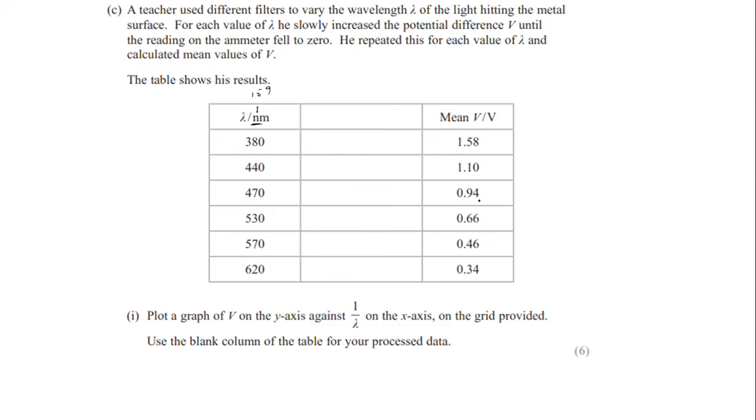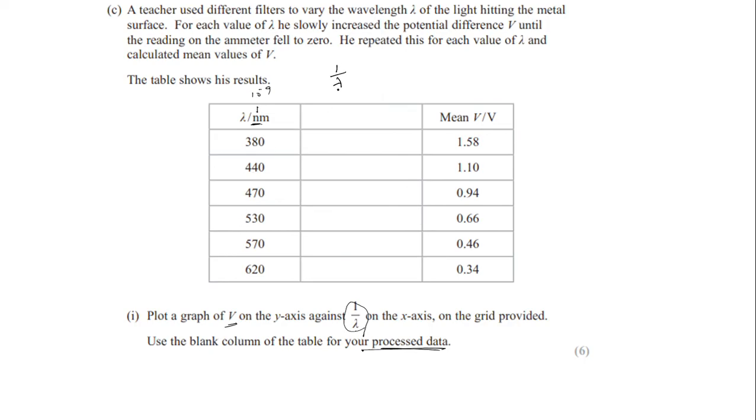And mean value of V. Plot a graph of V on the y-axis against 1 upon lambda on the x-axis on the grid provided. Use the blank column of the table for your processed data. Processed data means, because we need to plot a graph of V against 1 upon lambda, in the table we have lambda and V, but we don't have 1 upon lambda. That's why they give you the middle column to calculate 1 upon lambda. So in this middle column, we are going to write the values of 1 upon lambda.